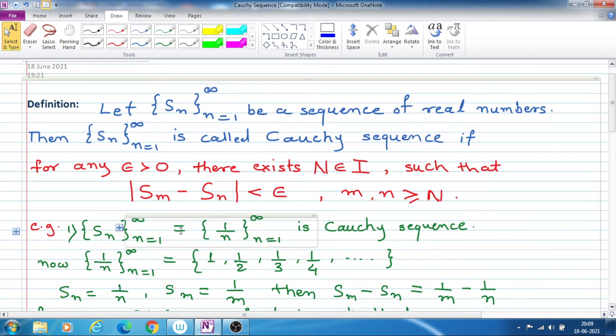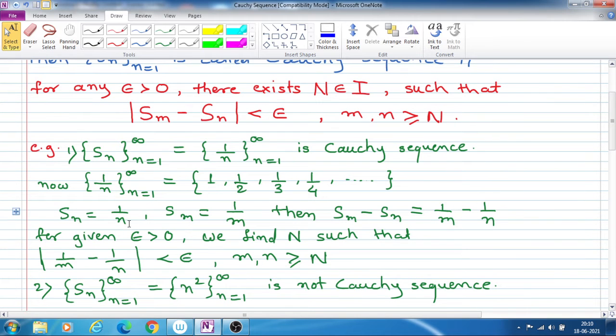So if we find such capital N for given epsilon, so that the difference between any two terms in the sequence is less than that epsilon, if we can find such capital N, then this sequence Sn is a Cauchy sequence.